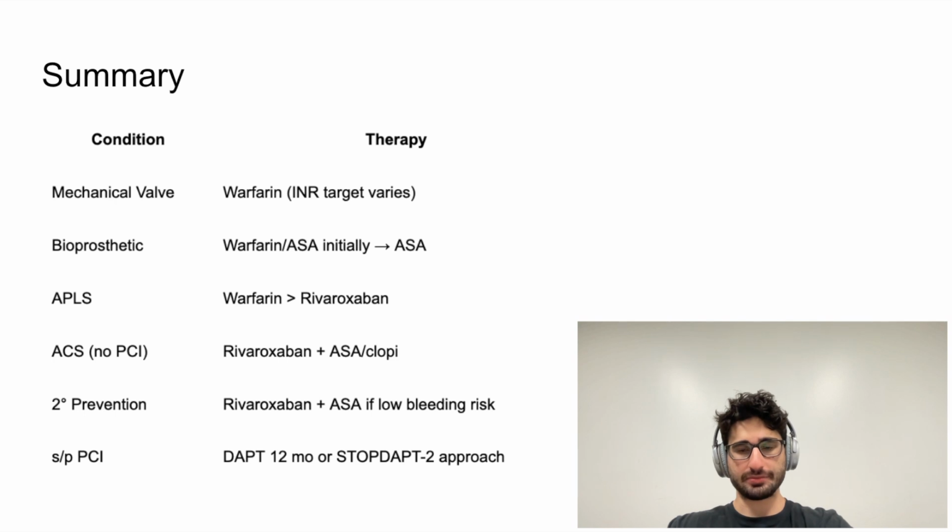Now let's go over the summary table of the things that we discussed. So mechanical valves require warfarin, and bioprosthetic valves usually need anticoagulation or antiplatelet therapy short term. Warfarin is going to remain first line in antiphospholipid syndrome. In ACS and stable CAD, rivaroxaban plus aspirin improves outcomes in select patients. And after PCI, shorter DAPT durations may now be considered.